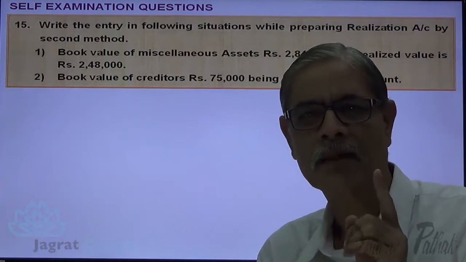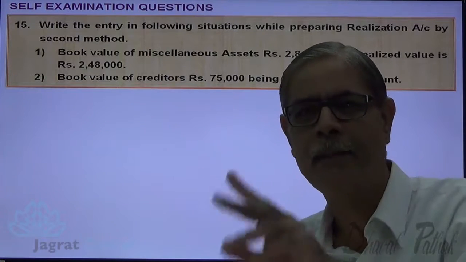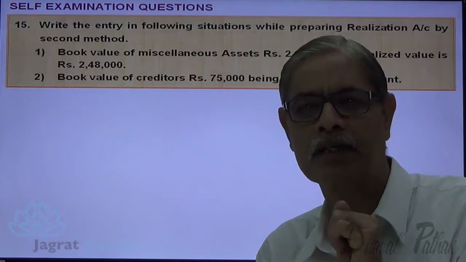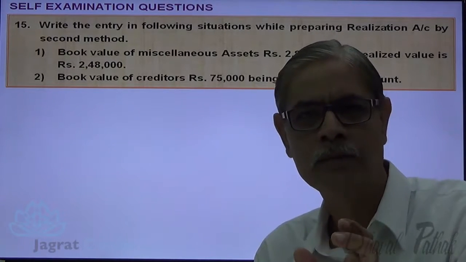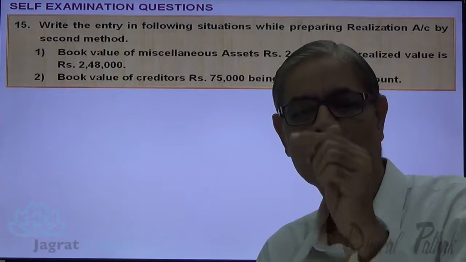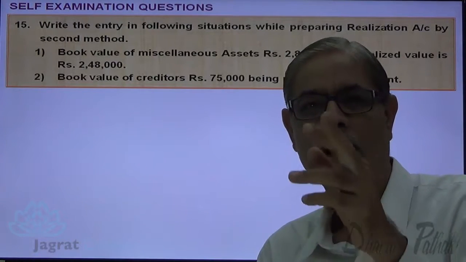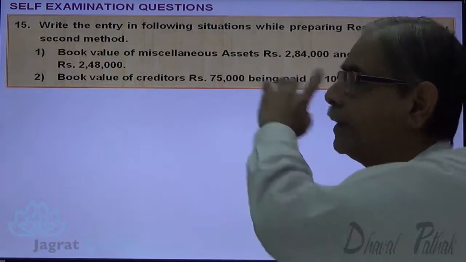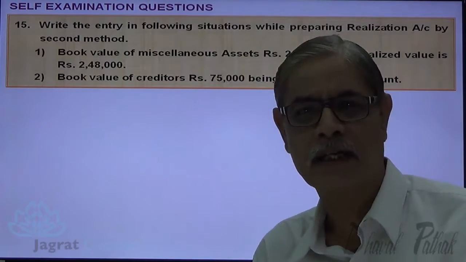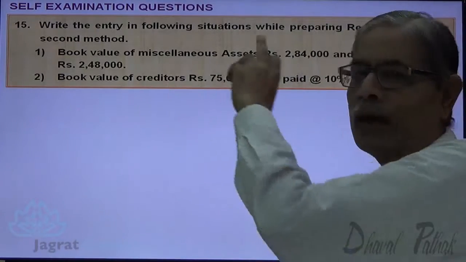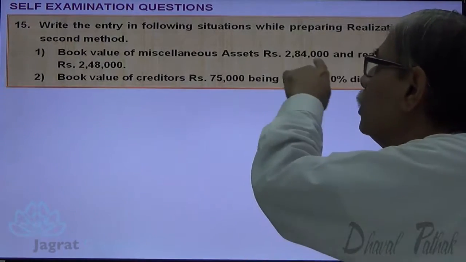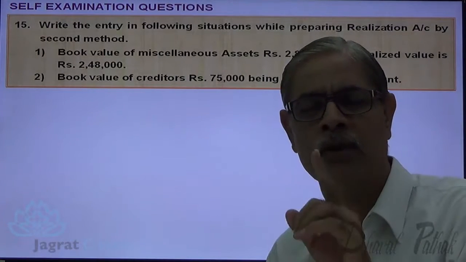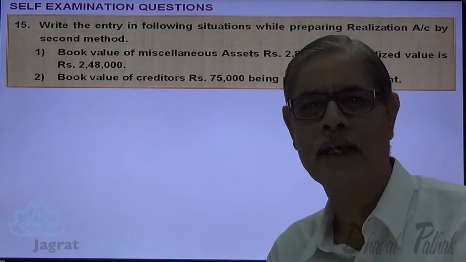In the second method, the book value of the asset is not debited to the realization account. The realized value of the asset is not credited to the realization account. The realization account is debited for the loss on disposal of assets and is credited with the profit on disposal of assets. Now here we are required to write down the journal entry as per the second method. The amount received is 2,48,000. The book value is 2,84,000. The difference between the two is known as loss. That loss only gets debited to the realization account.